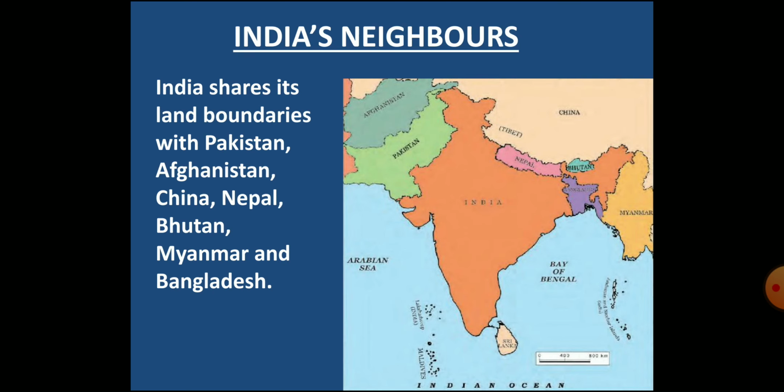Now let's see the neighboring countries of India. So children, there are 7 countries that share land or terrestrial boundaries with India. If you look at the map, you can see that on the northwest of India, we share our boundary with Pakistan and Afghanistan, and on the northeast with Bangladesh and Myanmar. In the north, we have China, Nepal and Bhutan.